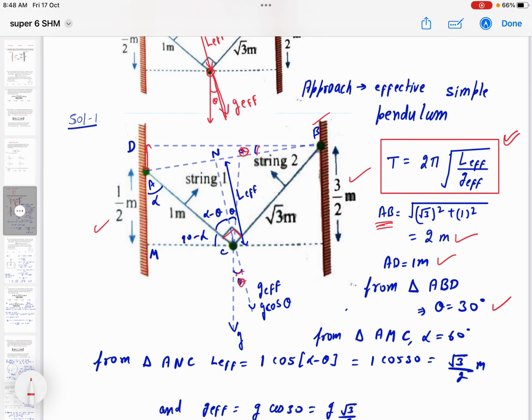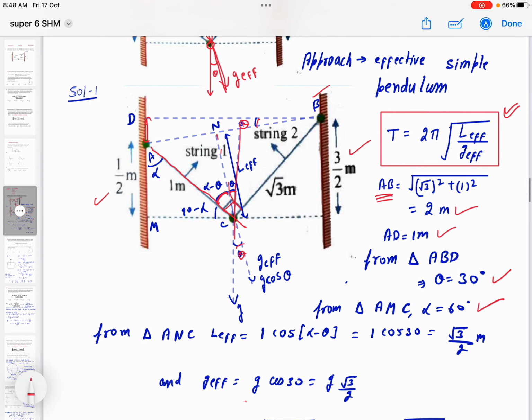Now if you see triangle AMC, in AMC triangle we can see that AM is 1 by 2, AC is 1 meter. So it means alpha should be 60-degree, right beta? So alpha is 60-degree. So now this angle, total angle with the angle made by CD line with this vertical line, that angle is what, beta? Alpha. Okay, and this smaller angle is what? Theta. It means angle NCD, that angle is alpha minus theta.